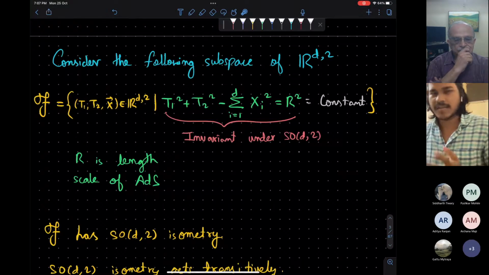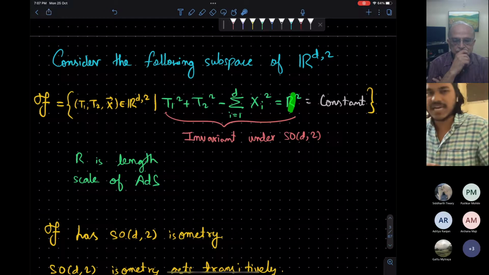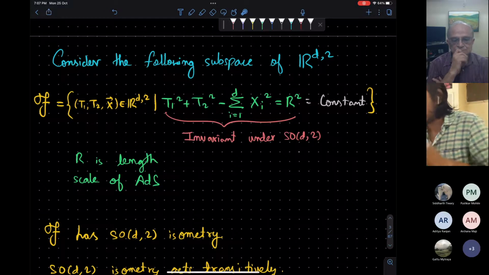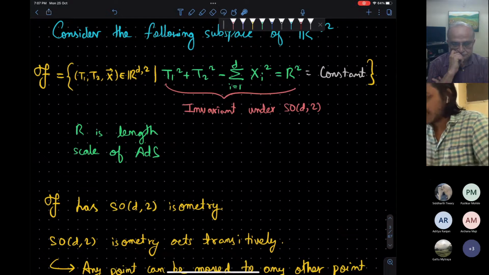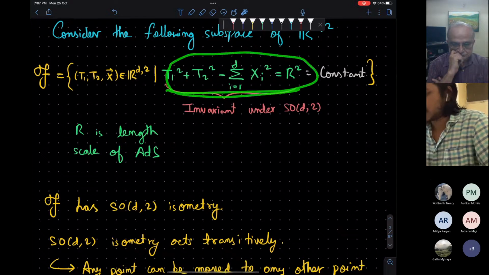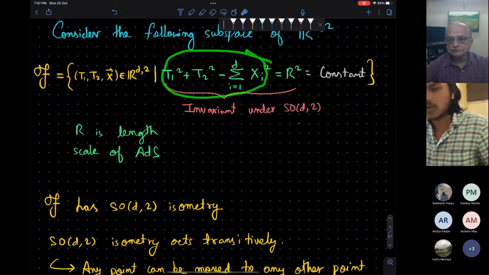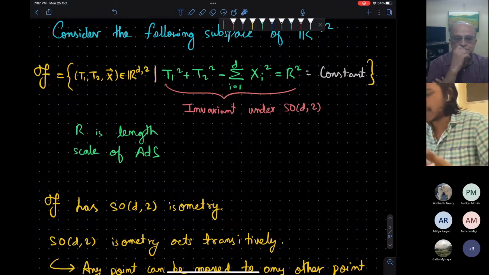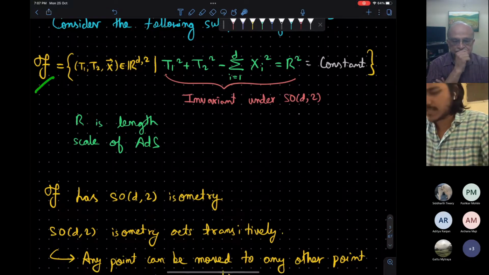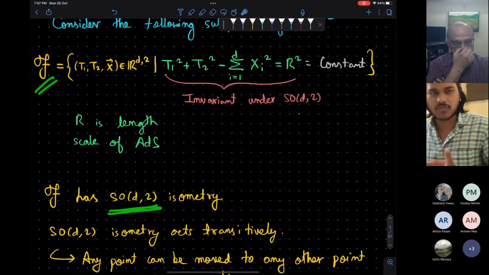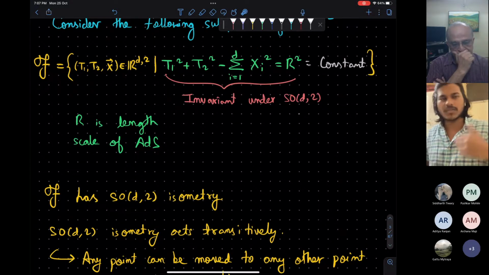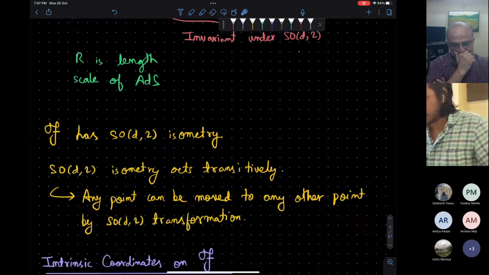That is, you can divide everything by R^2 and redefine coordinates, so you will have one on the RHS like Pushkar did in his lecture. Note that this defining condition for the subspace is invariant under SO(d,2) because this is an SO(d,2) invariant quadratic form. So this surface will have SO(d,2) isometry. It will inherit all the symmetries from the embedding space.